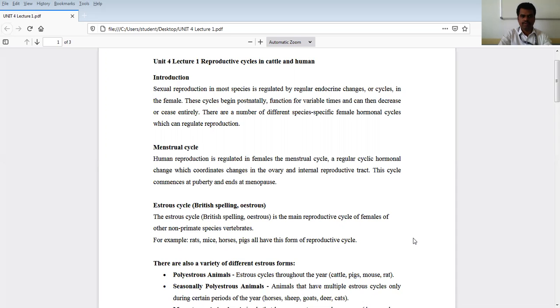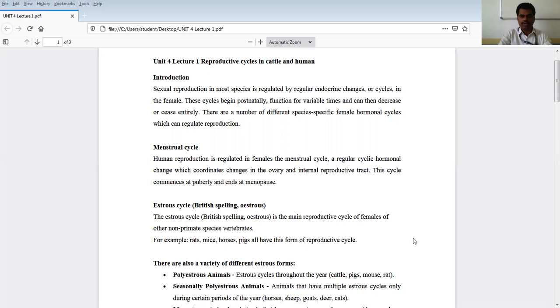So coming to the reproductive system of male and female, reproduction in human beings is by means of sexual reproduction, where male and female contact is required, and both the male and female organs are required for sexual intercourse.